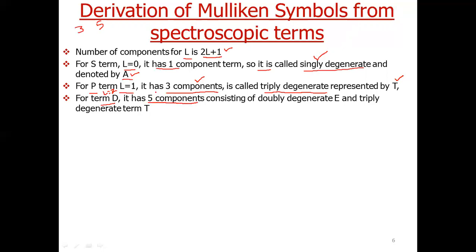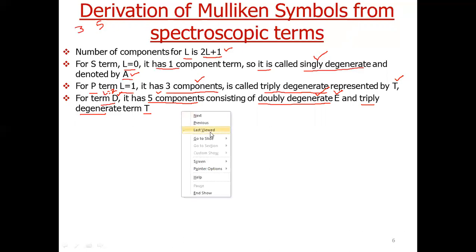But these 5 components are not of the same energy, because in an octahedral or tetrahedral field, the terms split into two sets. One set is doubly degenerate, which we denote by symbol E, because the E symbol is used to denote doubly degenerate states. And another set is triply degenerate, so we denote it by T.